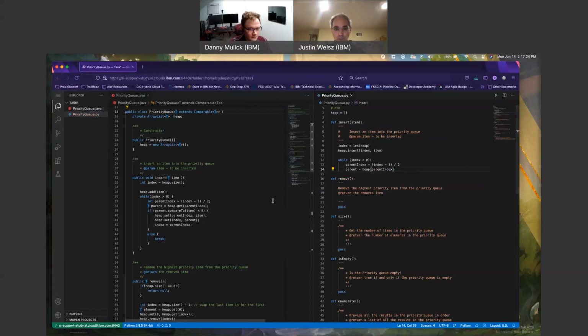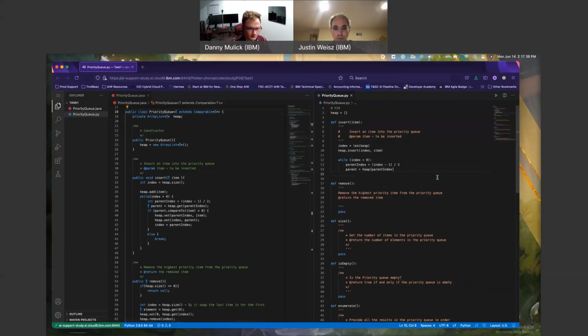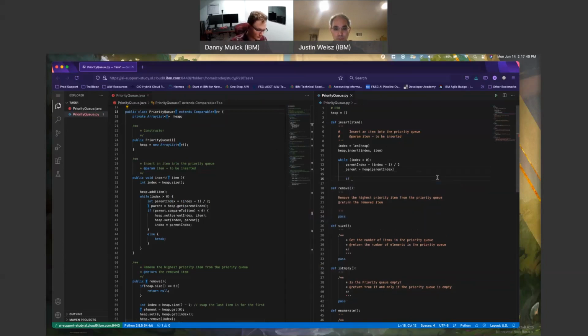Next, I have more things to do. I have this while loop, which encompasses the whole thing, that's fine. Parent is that. So I can move to my if block, parent.compare to item less than 0. If, so